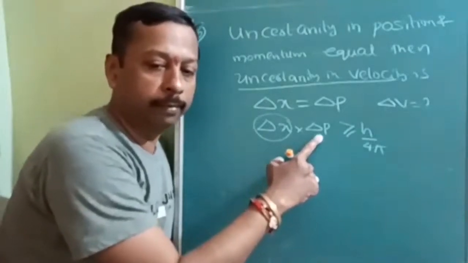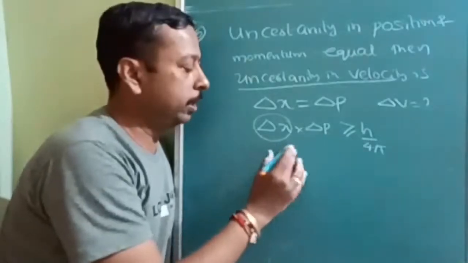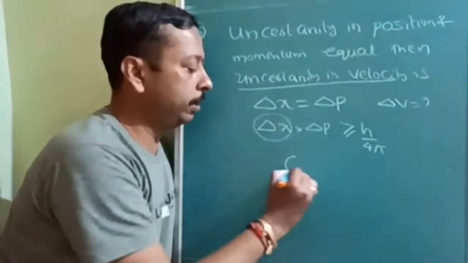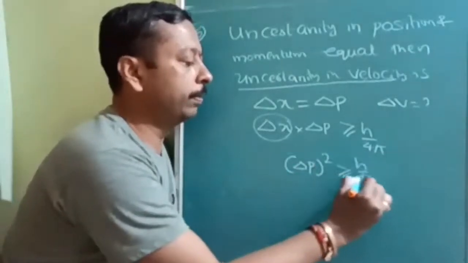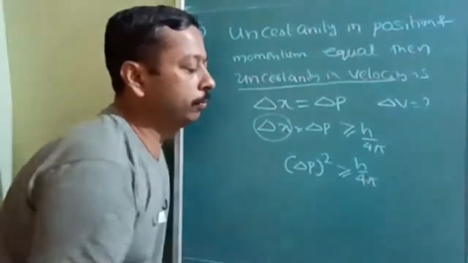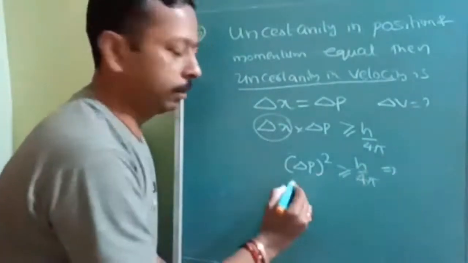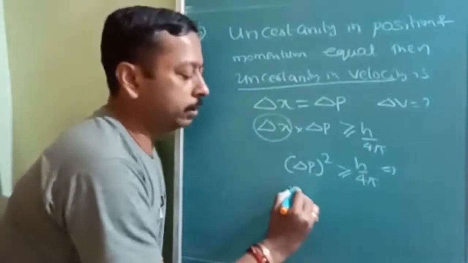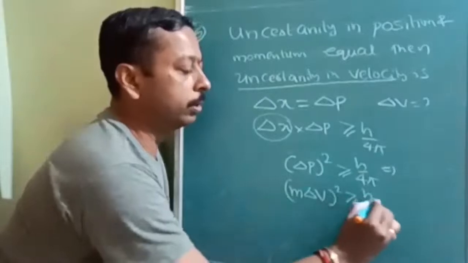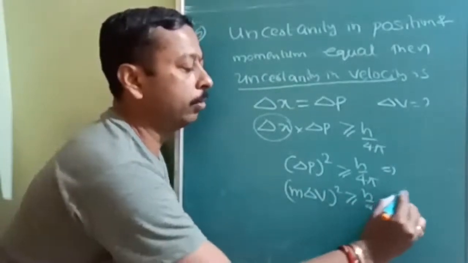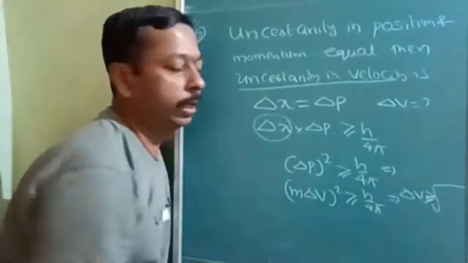We have the velocity component in the delta p only. So delta x, I will write it as delta p. Then delta p whole square is greater than or equal to h upon 4 pi. Now delta p can be separated as m into delta v, whole square is equal to h upon 4 pi, and now you can simplify delta v is greater than or equal to